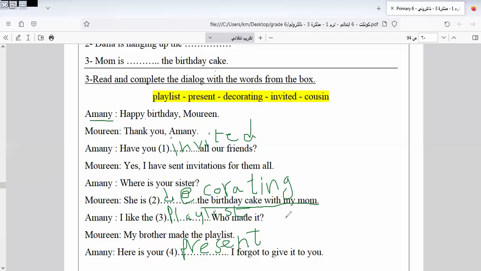I like the playlist. Who made it? My brother made the playlist. So here, Amani says, here is your present. So Amani gives the present to Marlene. Here is your present. I forgot to give it to you. Okay, let's continue the rest of the exercise.